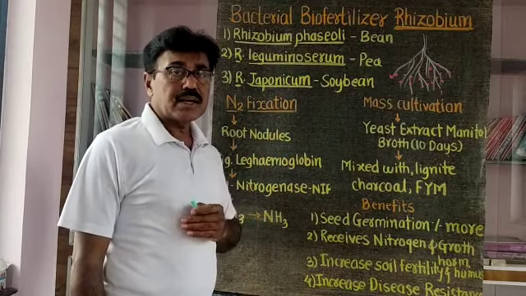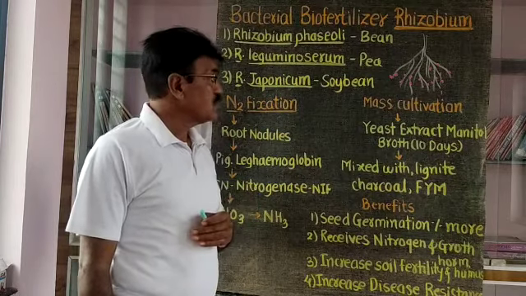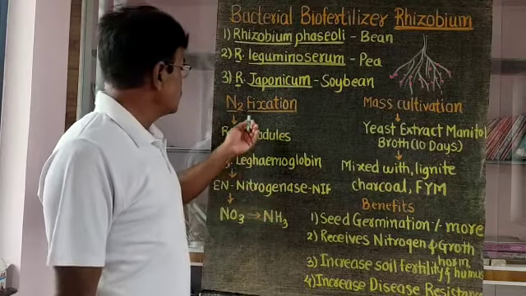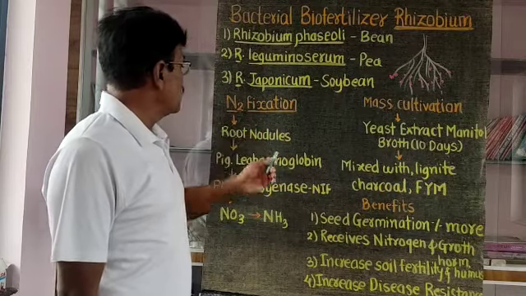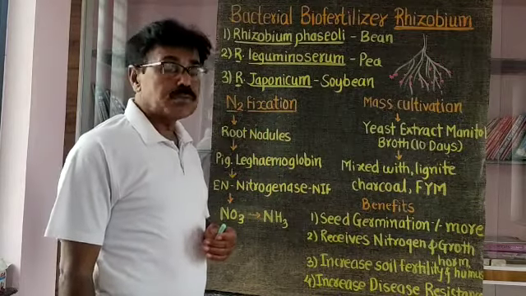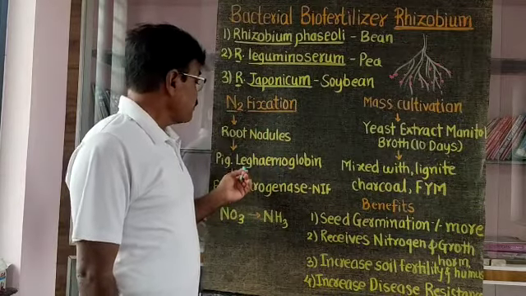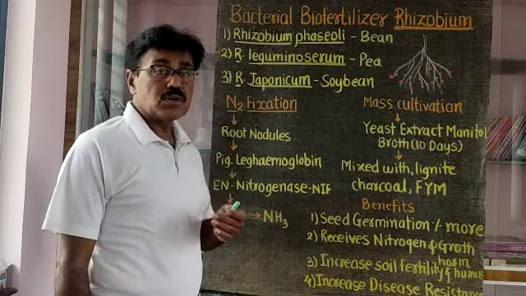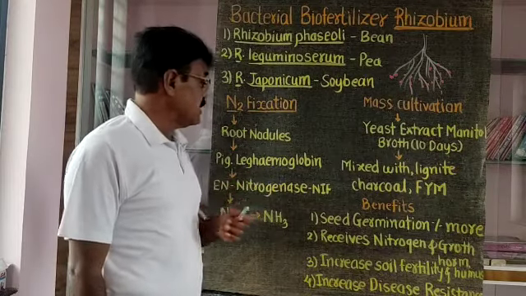After infection, the root nodules are developed on the plant, and then N2 fixation starts. N2 fixation starts when root nodules are developed on the roots of the leguminous plant. Then there is one pigment developed in the root nodule, called leg hemoglobin.